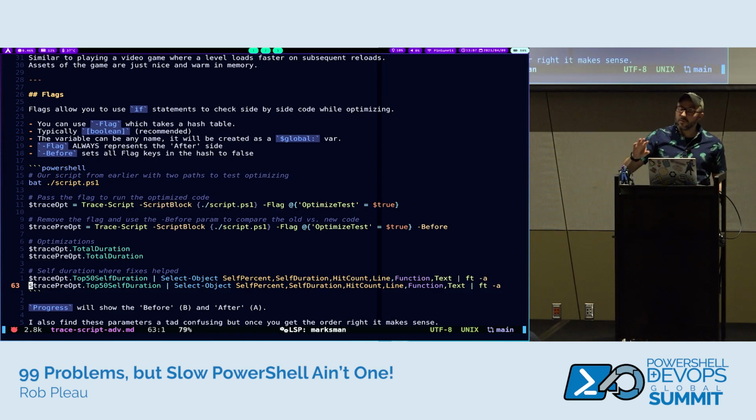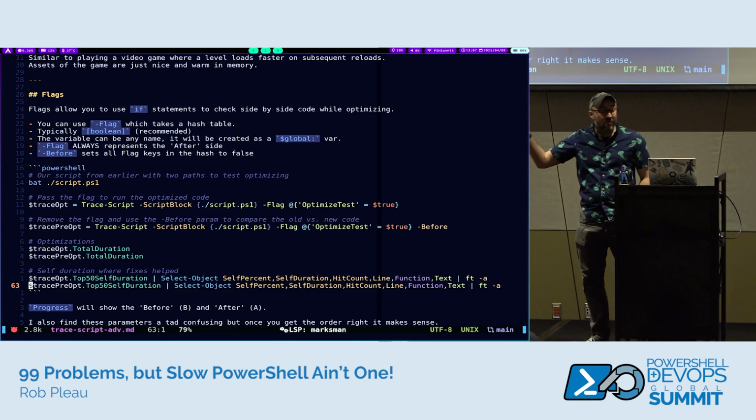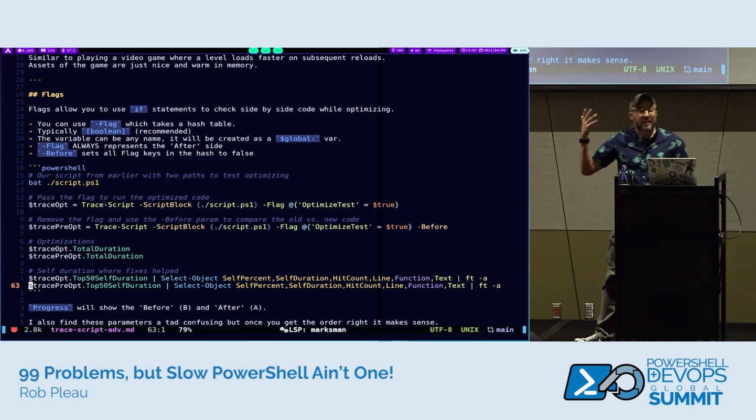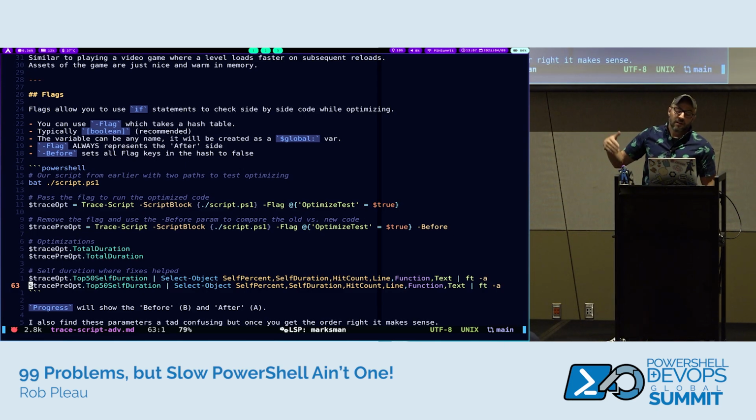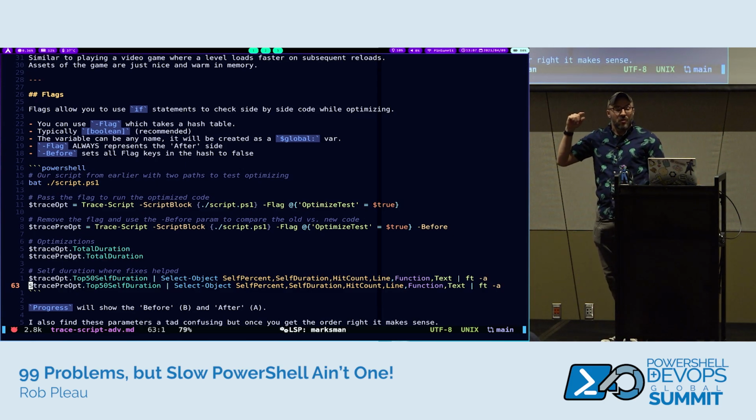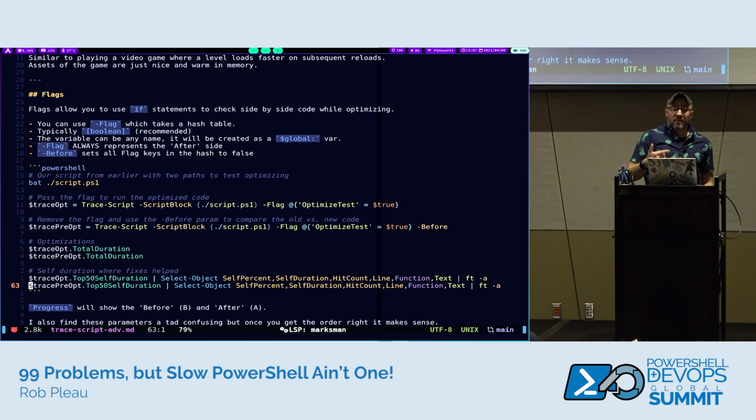That part confuses me a little bit, I will fully admit that. We'll talk a little bit about before and after, but Jakub recommends usually storing these in a Boolean. I agree. I haven't thought of any scenario why you'd want to complicate it more than that. And you wrap it in an if block, and we'll look at this. You pass the flags, and it's basically just stored as a global variable. So whatever you name the variable, in my example we're going to have optimized test equals true. And if Profiler sees that flag, it'll run a various block of code accordingly.